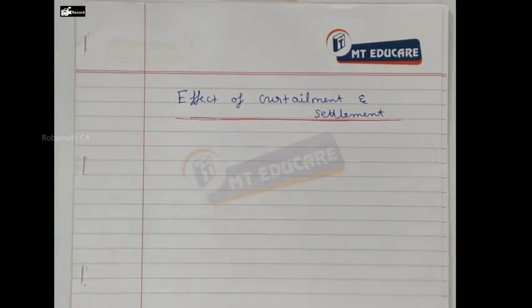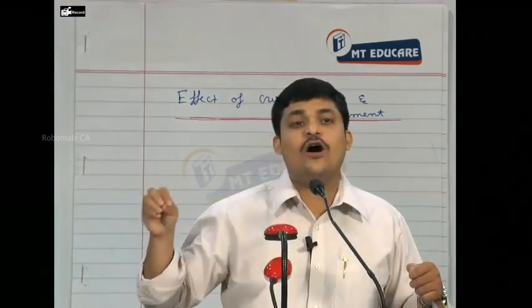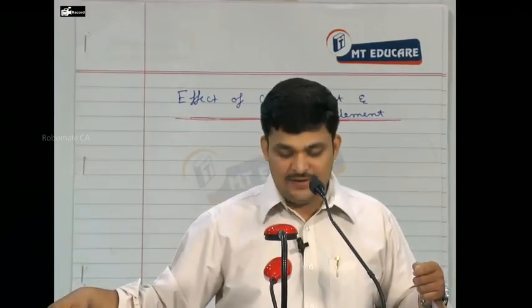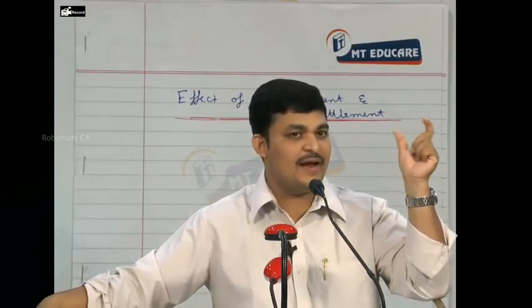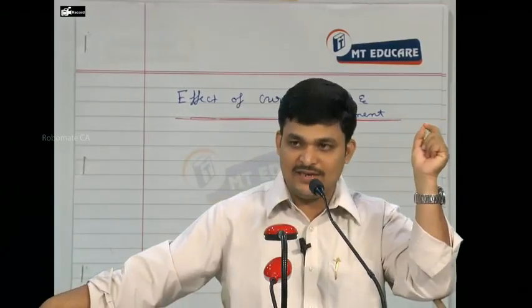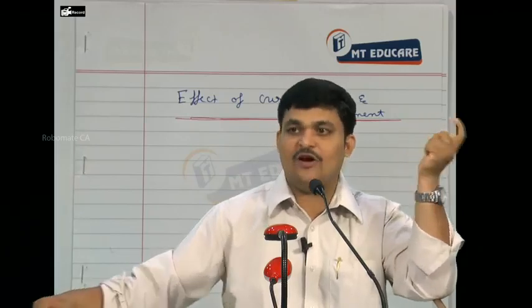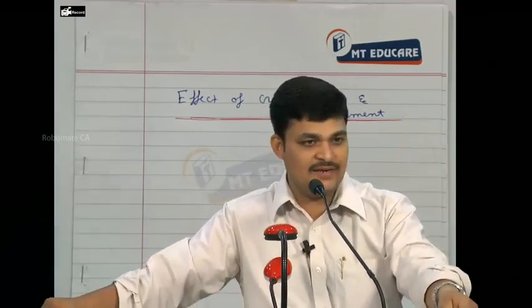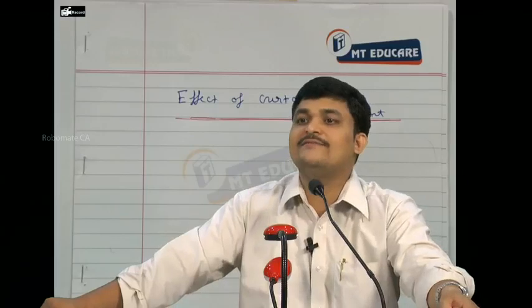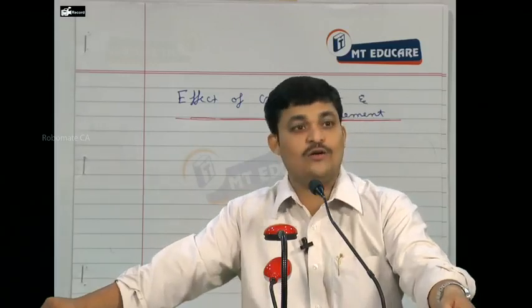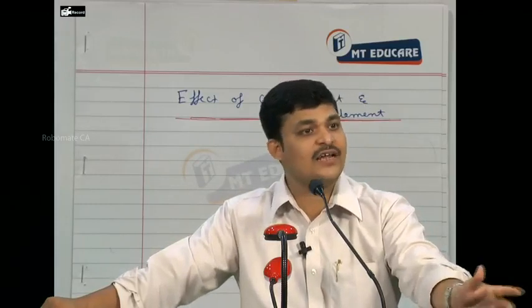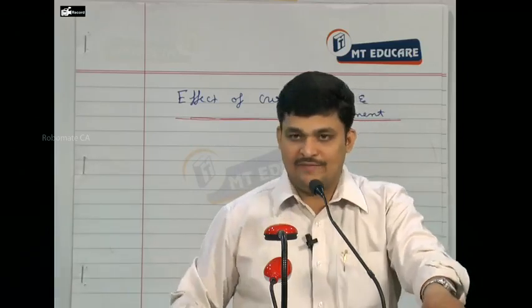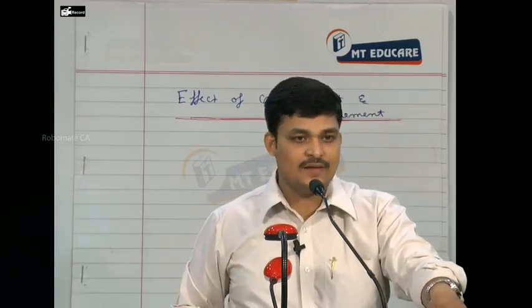Settlement. So what is that settlement? An ad hoc amount is settled against the defined benefit plan liability. An ad hoc consideration settled against a defined benefit plan liability is called a settlement. Which means you have a liability, now you are settling against that liability, an ad hoc amount, which we call a settlement. So you have curtailment without settlement or curtailment with settlement. Shall we proceed? Reduction in liability without settlement, reduction in liability with settlement.